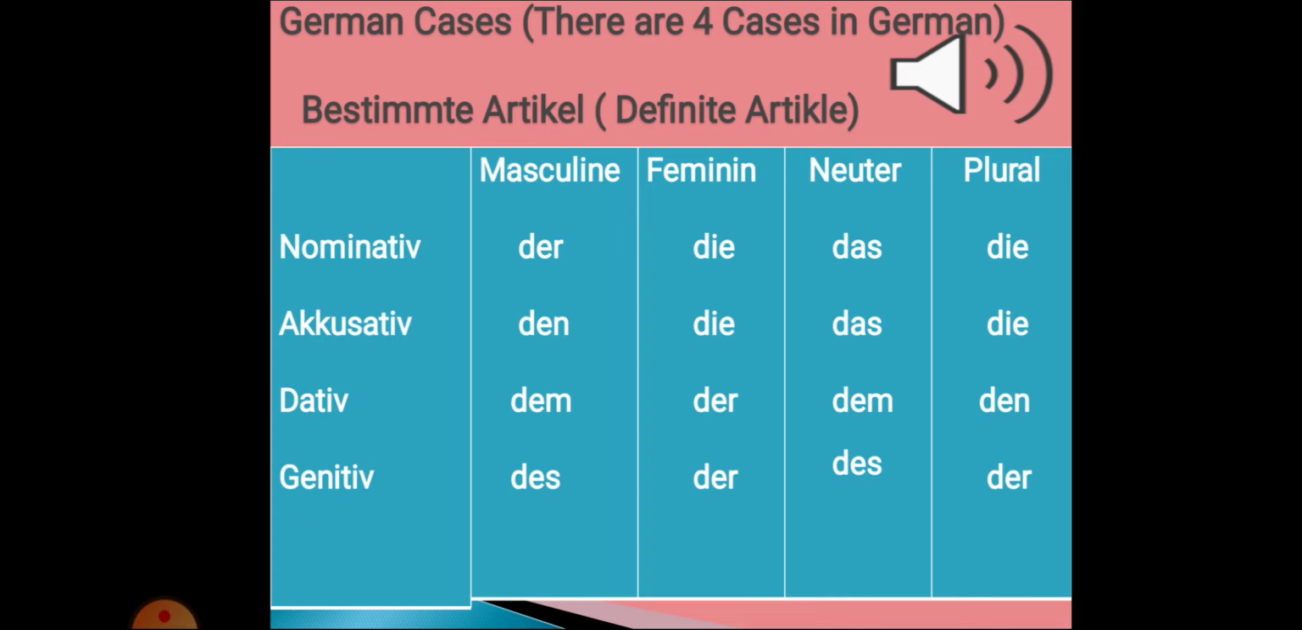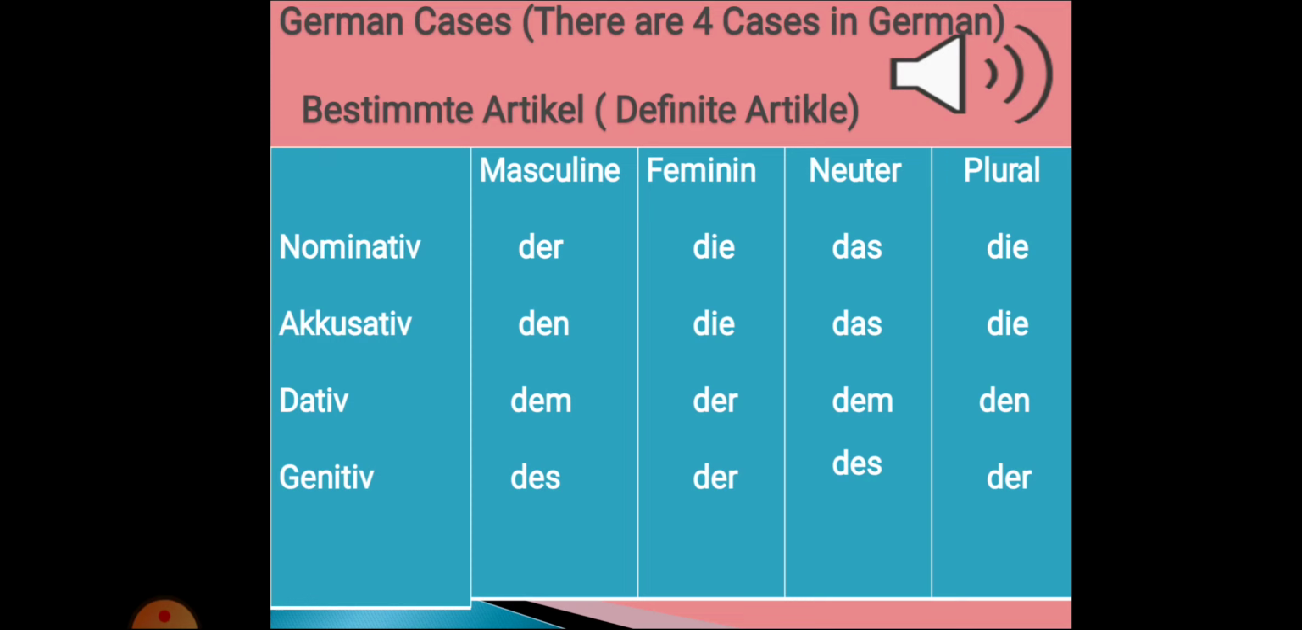So I explain again. In German we have four cases: nominative, accusative, dative, and genitive. We divide article in four parts: masculine, feminine, neuter, and plural. So according to nominative we will change all article in all cases. First one is nominative. Masculine article is der, nominative feminine article is die, nominative neuter article is das, and nominative plural article is die.